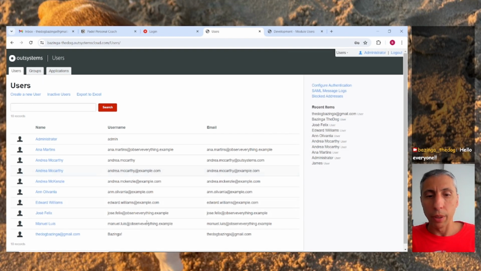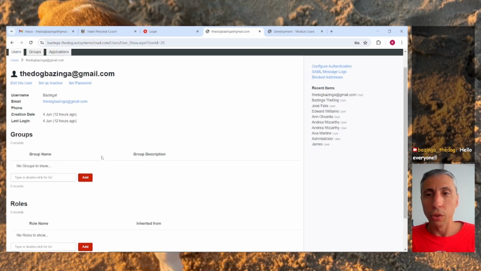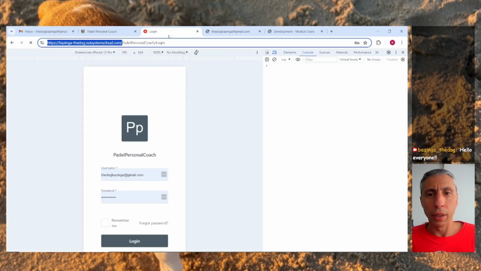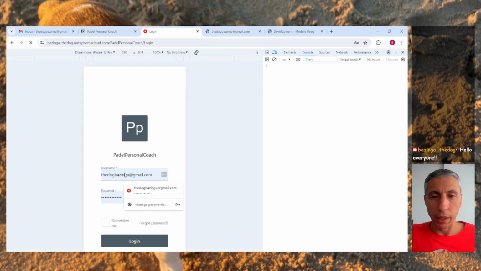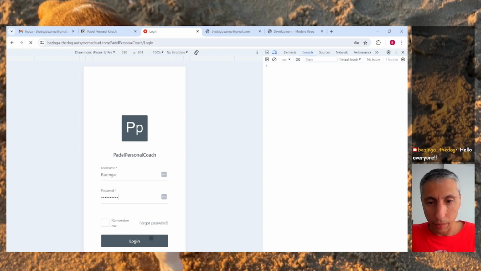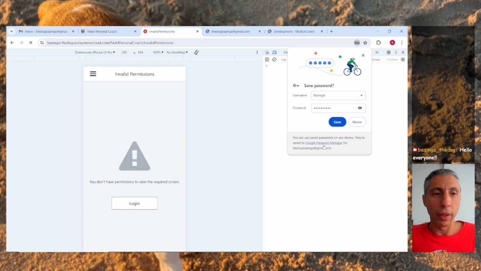So in terms of the players, we already have a user here, and the user, you see, has no roles. So I know who Bazinga is. So I'm going to use Bazinga as the username, right? Oops. And on the password, I'm just going to use my password. And I don't have permissions, okay?